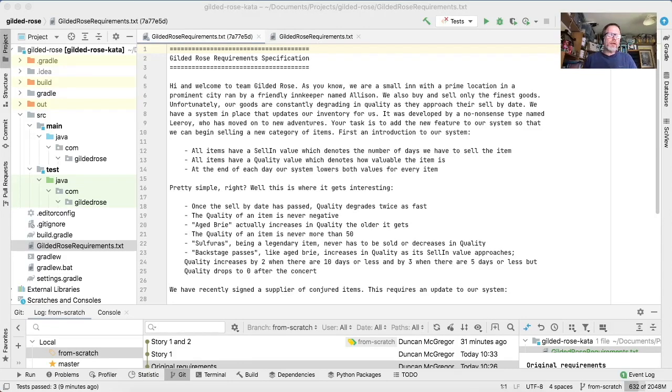I really enjoyed the Gilded Rose refactoring, but it was a refactoring, and I had a conversation with a friend Jack about what would happen if you just threw it all away and started again. What would it look like?